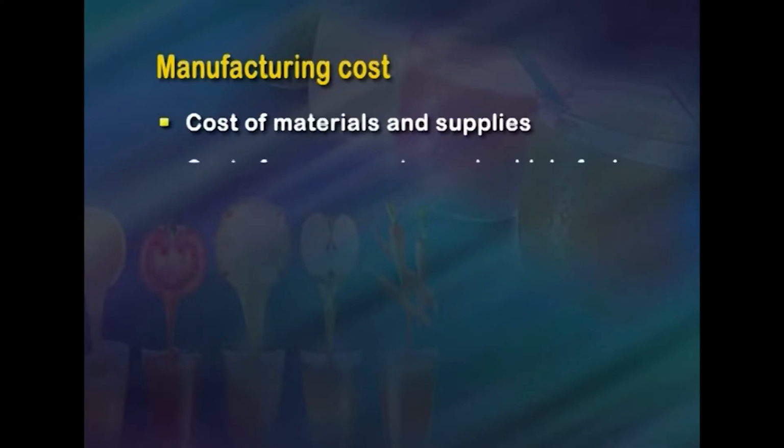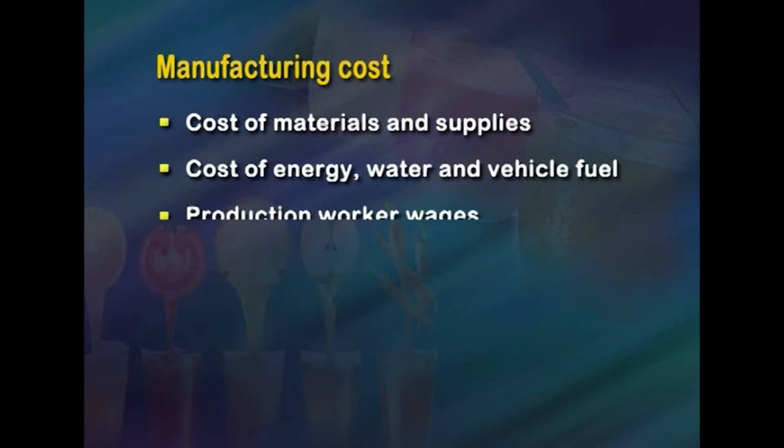There are three important categories for manufacturing costs, which include cost of materials and supplies, cost of energy, water and vehicle fuel, production and worker wages. Manufacturing costs in the beverage manufacturing industry were dominated in 2012 by the cost of materials and supplies, which increased from $3.3 billion in 2004 to $3.9 billion in 2012. So, the total cost of energy, water utility and vehicle fuel was introduced as a new variable during 2012.